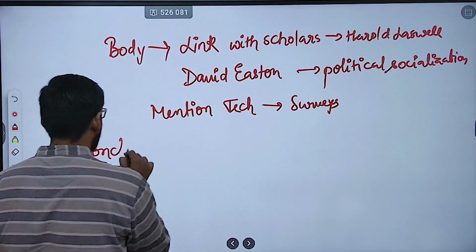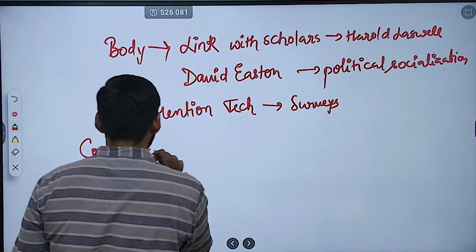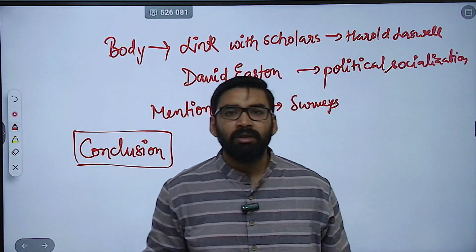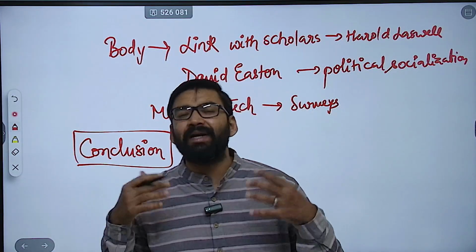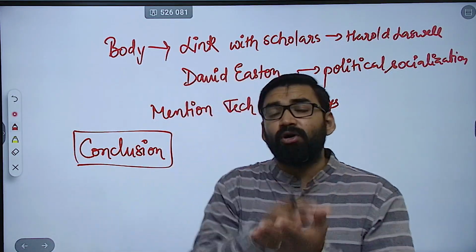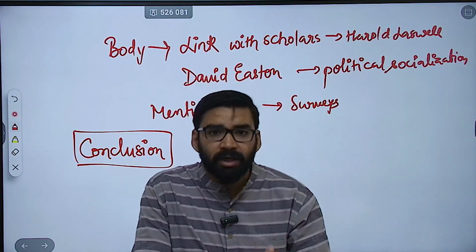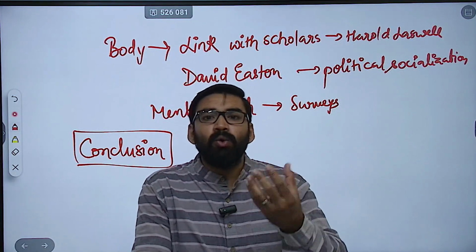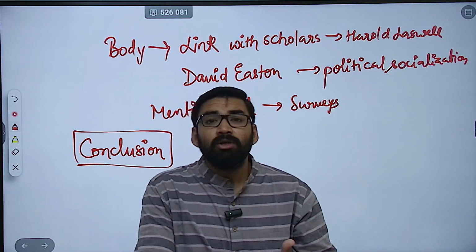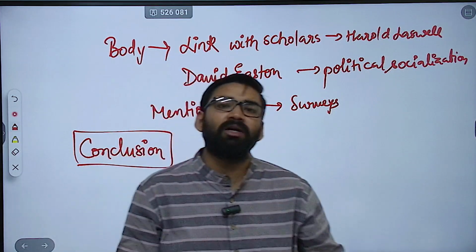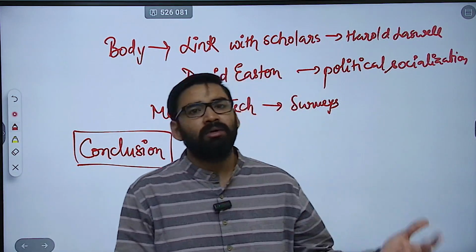A wonderful conclusion is needed here. How are you going to conclude this answer? You can mention that it broadened comparative politics but is not sufficient standalone. As Laswell noted, politics is who gets what, when, how. This underscores the psychological motivations behind power dynamics. So this is how you can write.